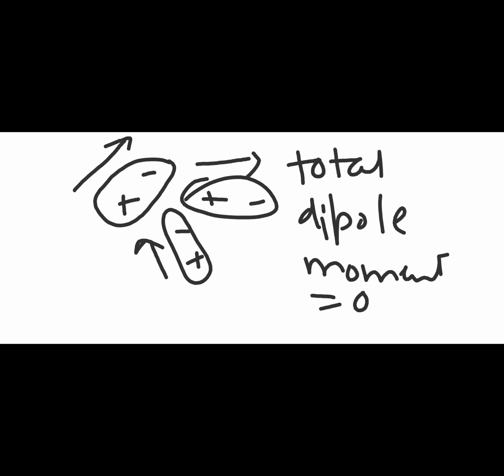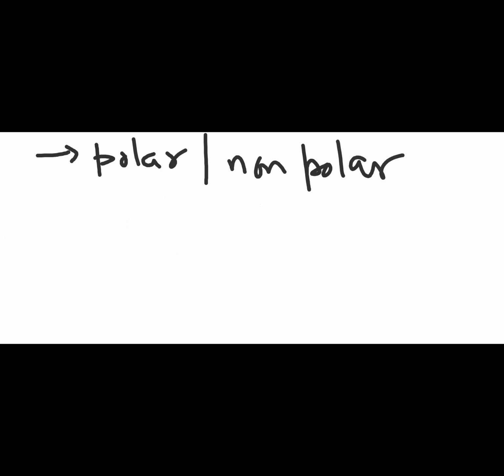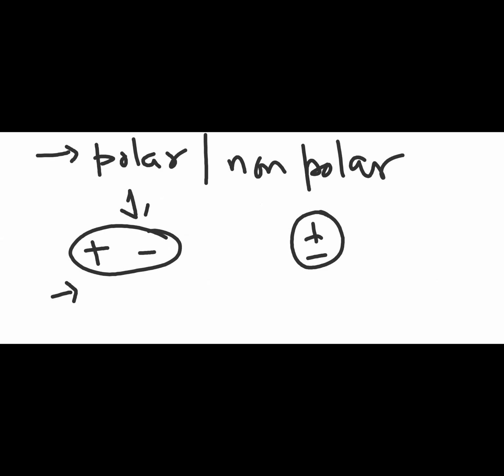Now we will see the next thing. I'll quickly tell you what polar and non-polar are, because this is always given in examples, so it is important. I have already given the example, but I have not named them. If you have positive and negative charges being separated, then you call those molecules polar molecules. And if you have positive and negative charges at the same place,